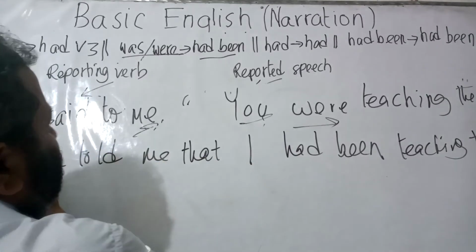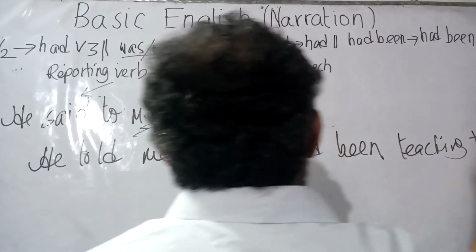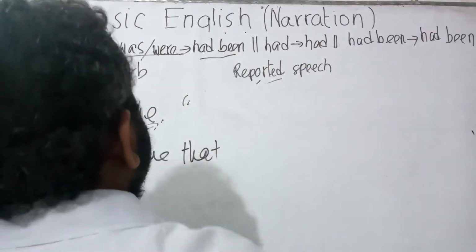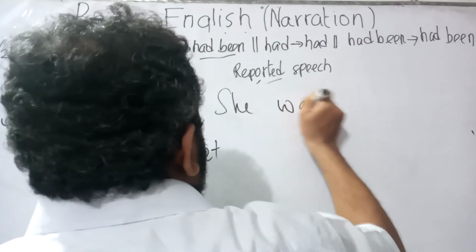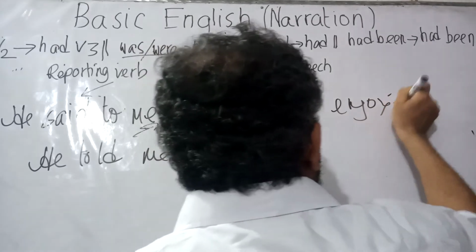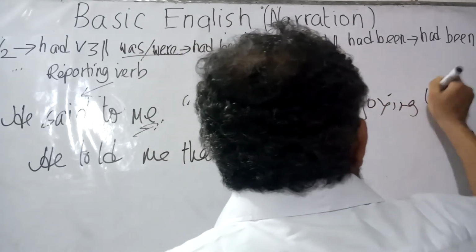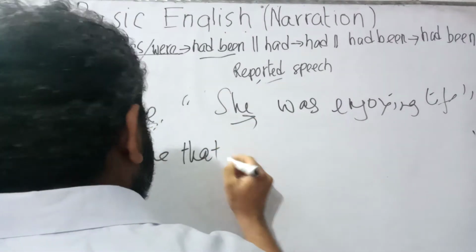Now let us consider another sentence by using "he" or "she". Let us write, she was enjoying life. The word "she" would remain as it is.